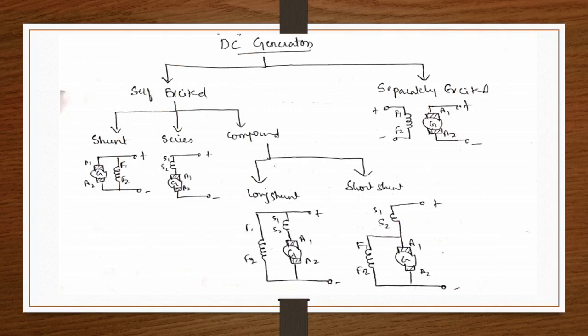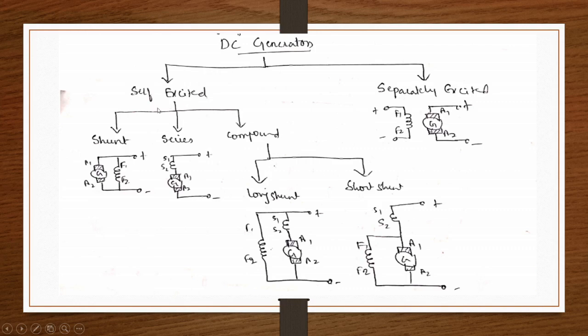So this is a diagram where we can see all the types of generators and their connection diagrams. In this diagram you can see the separately excited generator. A1, A2 is the armature winding, F1, F2 is the field winding, and the circle with a G is the generator. These two are the brushes. In a separately excited generator, we excite the field winding separately through some DC source, which can be a battery. The generator converts mechanical energy to electrical energy. Whether it is a generator or a motor, the field winding has to be excited by some means.